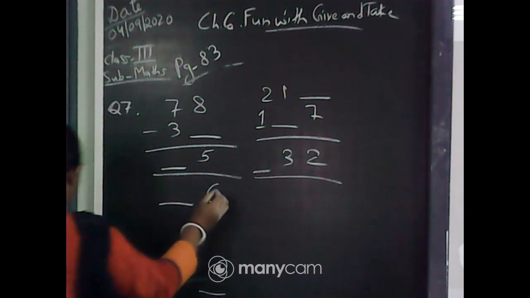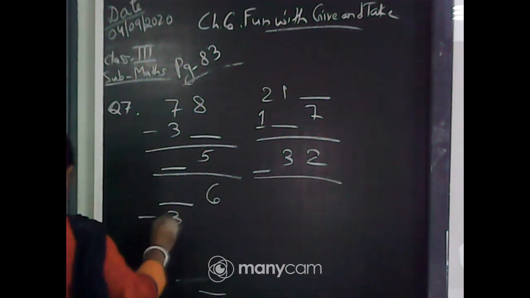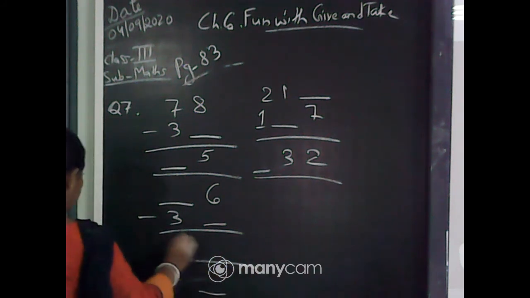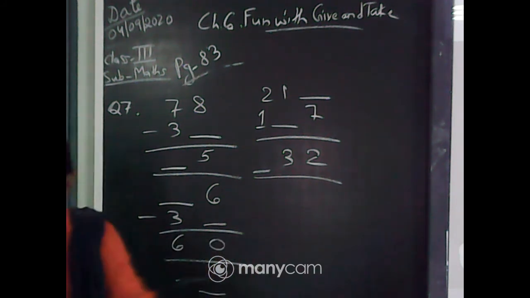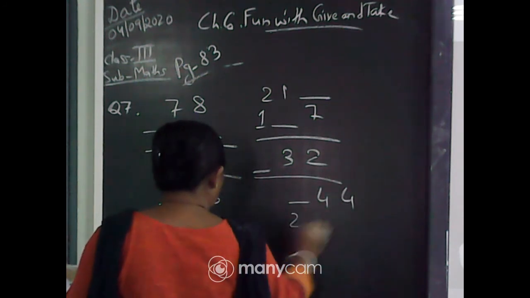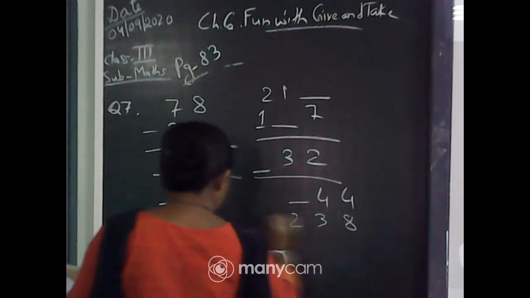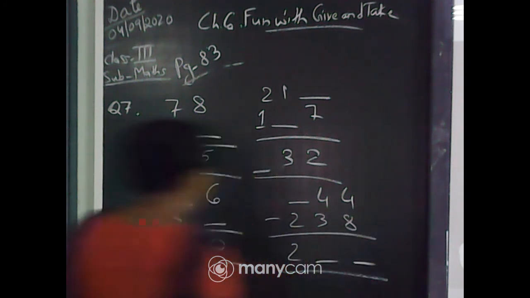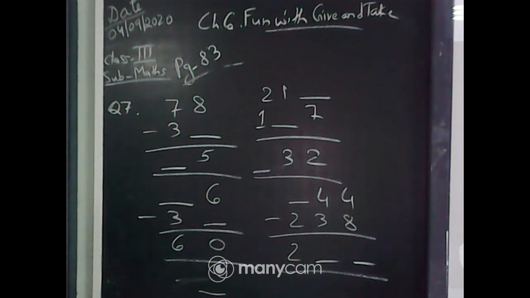Dash 6 minus 3 dash, and the answer is given 6, 0. Dash 4, 4, 2, 3, 8. After subtraction, 2 dash dash. So this is the question. Quickly solve it.